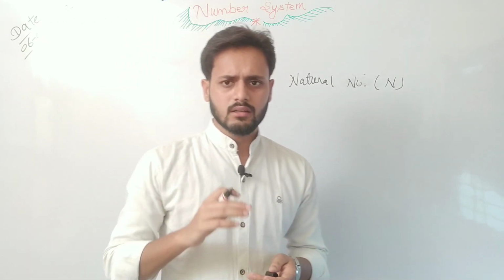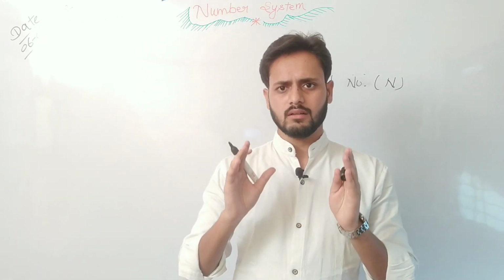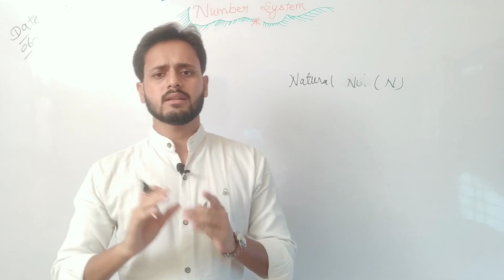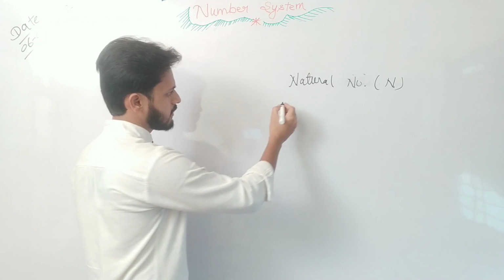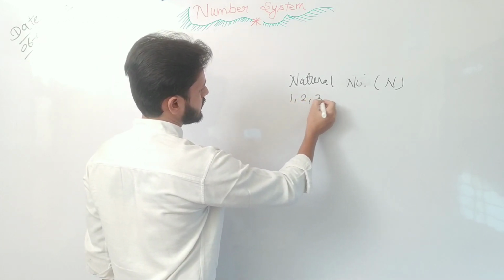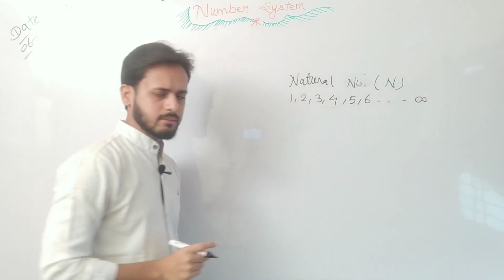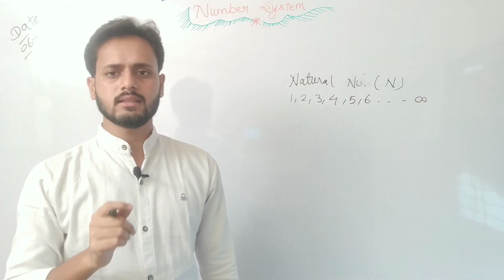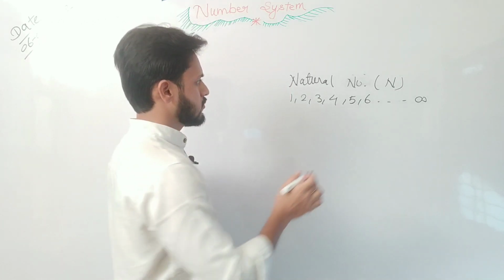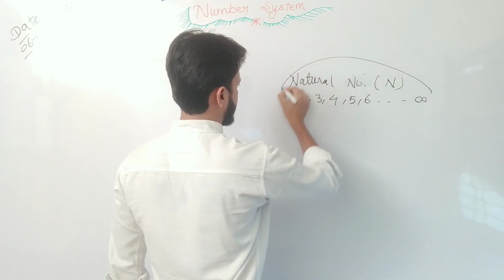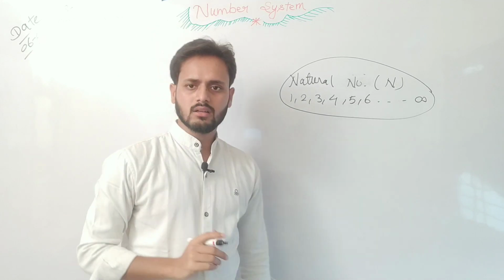So in simple form, the counting numbers are called the natural numbers, which start from 1 2 3 4 5 6 up to infinity. Got it? So 1, 2, up to infinity are called the natural numbers.